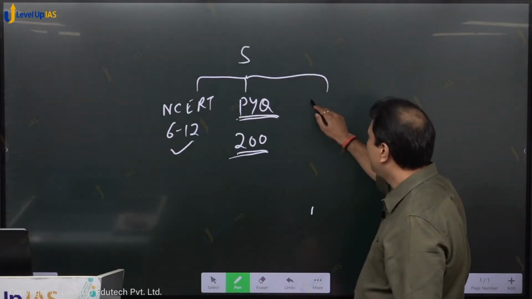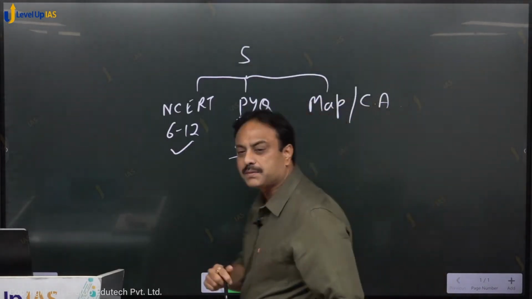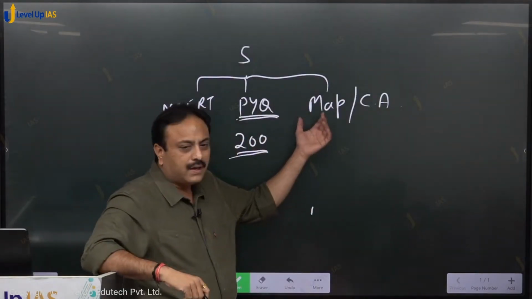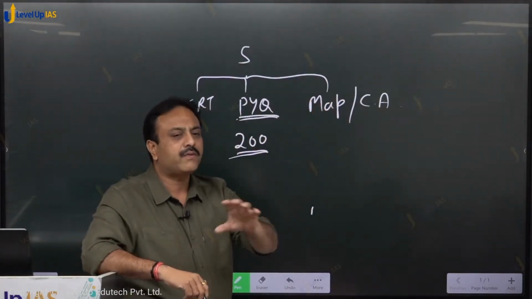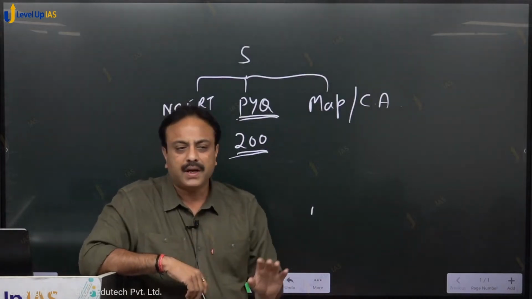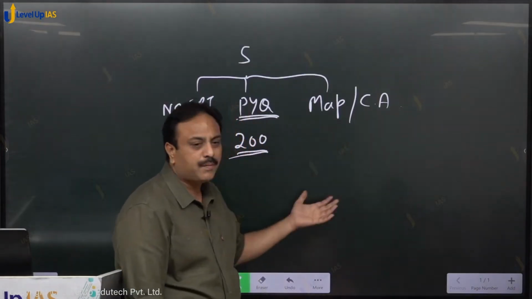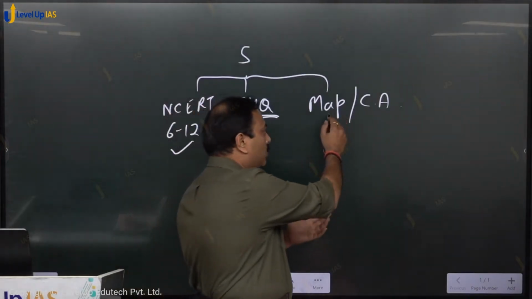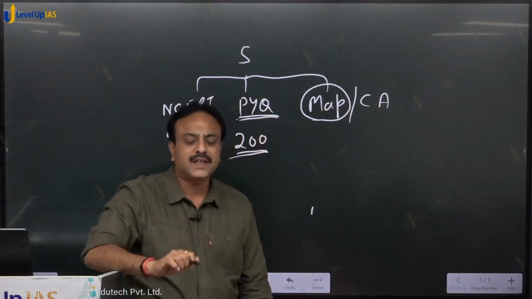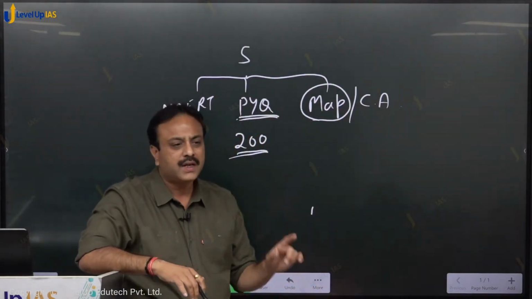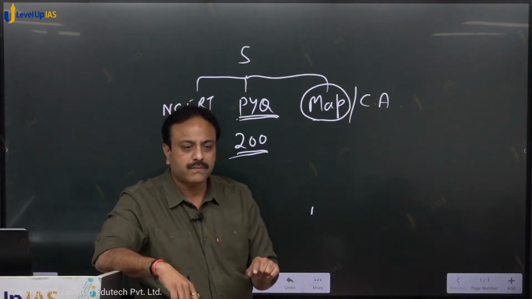And the third section, we will be doing map based and current affairs based. There will be a set of 100 questions which will be based on map work. Map work will be related to the Indian map as well as the world map, as UPSC keeps on asking questions related to map work. Those questions on map work will be related to some of the current happenings covered in the last 15 months, starting January 2024 up till March 2025.